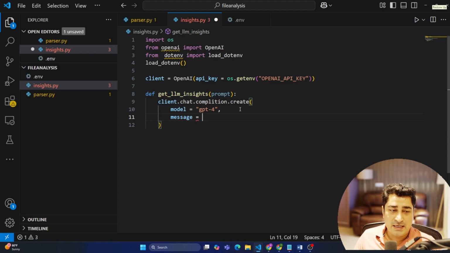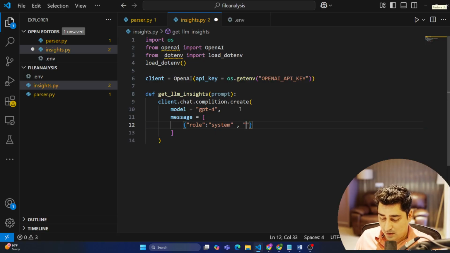Whenever we are trying to send a message, we can send a system message and we can send a user message. Now system message wise, we are going to say that you are this and that, and then for my message, I'm going to send my prompt over here. So first of all, let's send a system message. Here I'm going to write role, so role is basically system, right? And then content, and I'm going to say that you are basically a helpful agent.